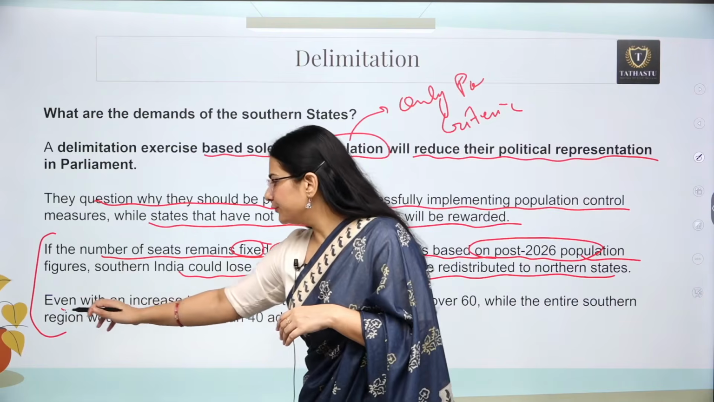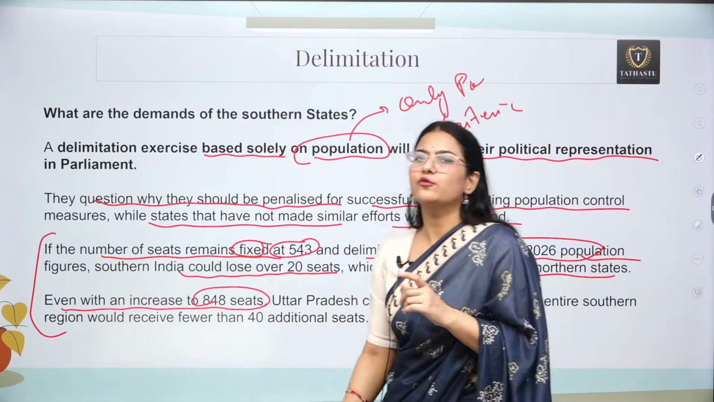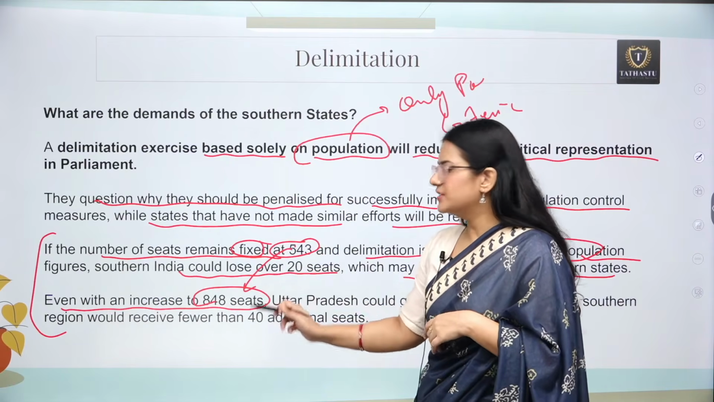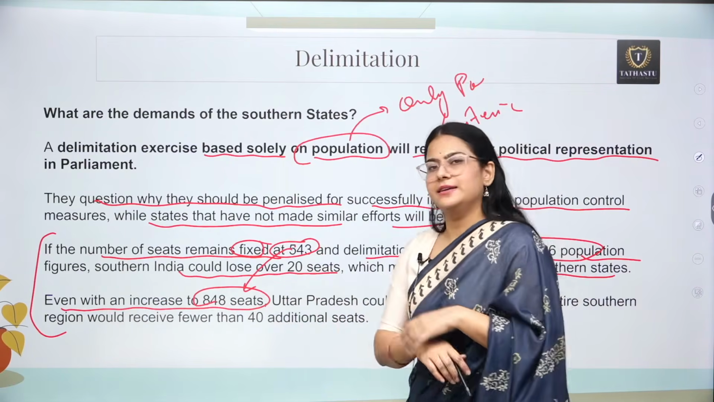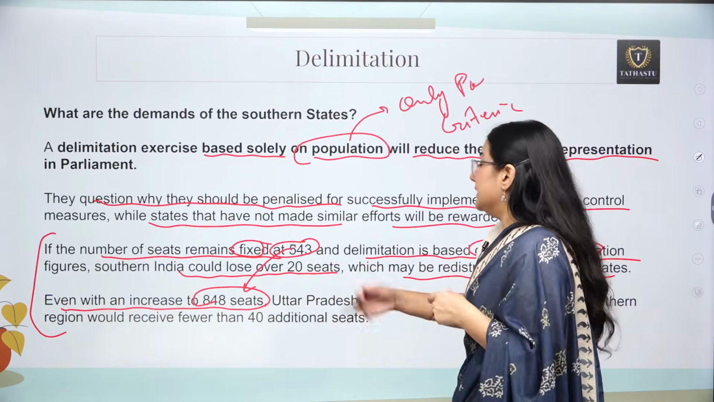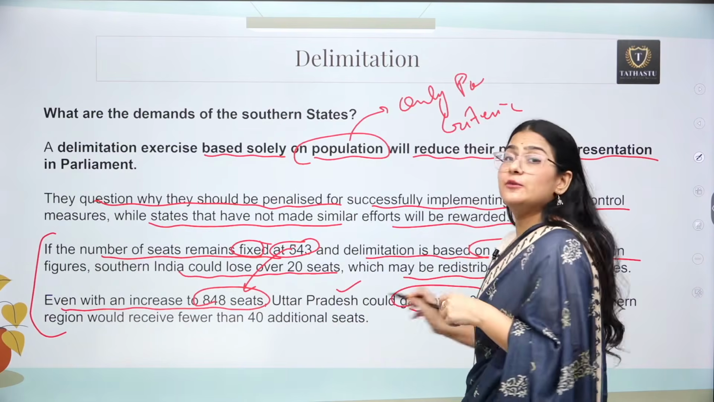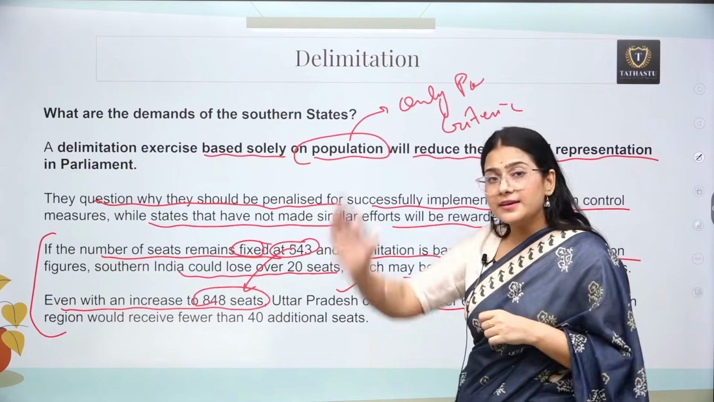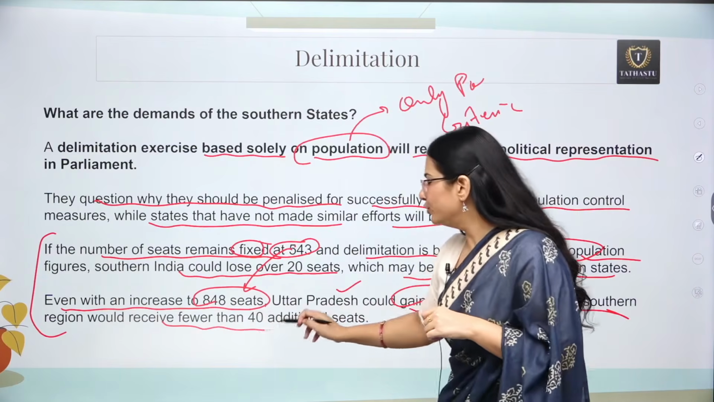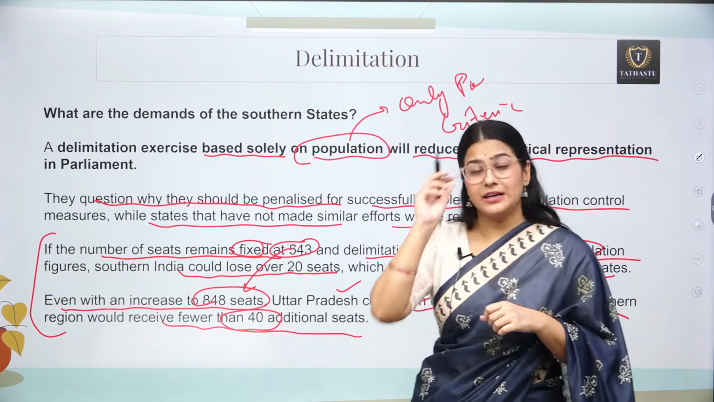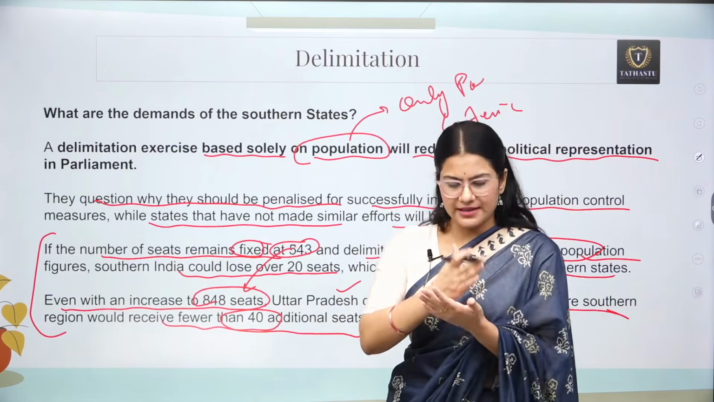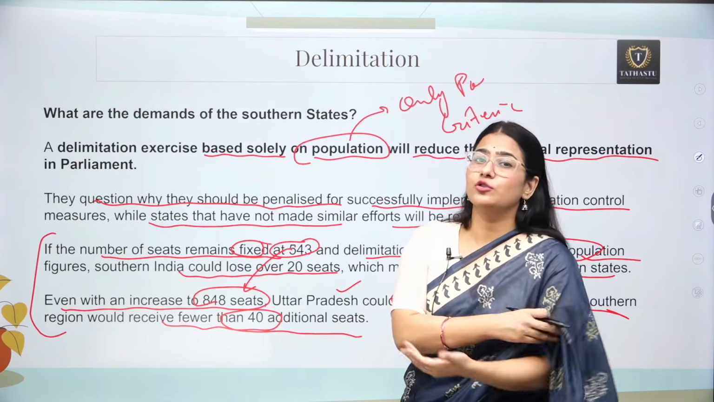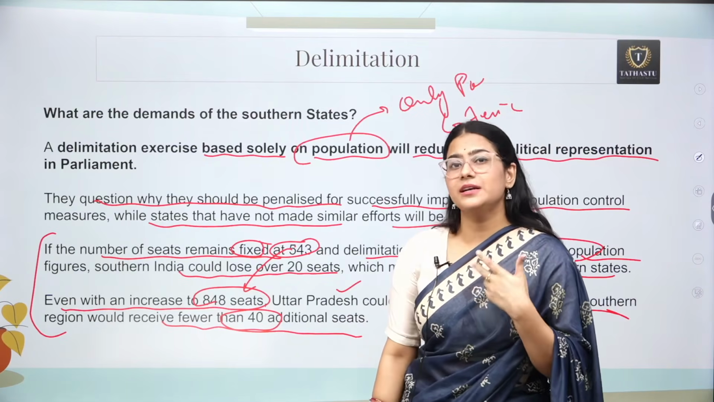And on the other hand, if we increase the number of seats to 848, which is a possibility, and the government is highly likely to do it, then what is going to happen? Uttar Pradesh could gain over 60 more seats because the population of UP is very large, while the entire South India is going to receive fewer than 40 additional seats. It means again there is going to be an up and down in representation. Again, it is not going to be considered a fair representation.